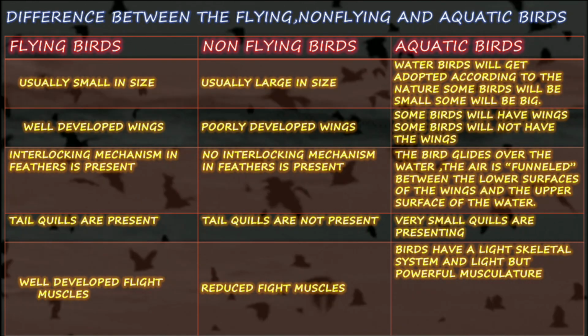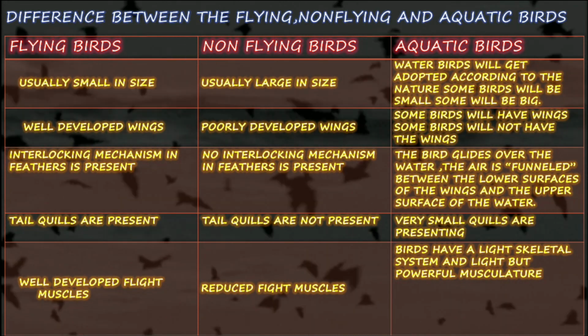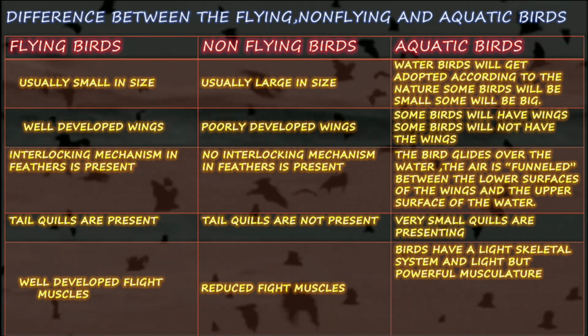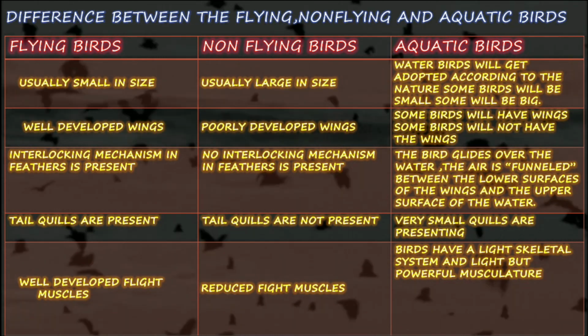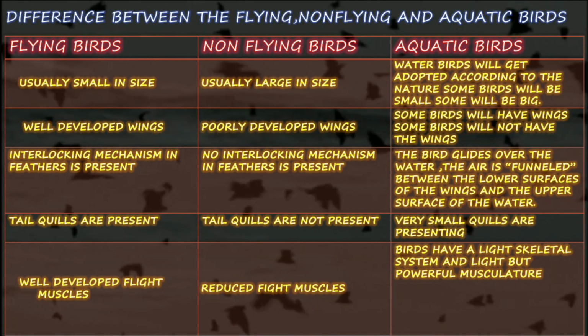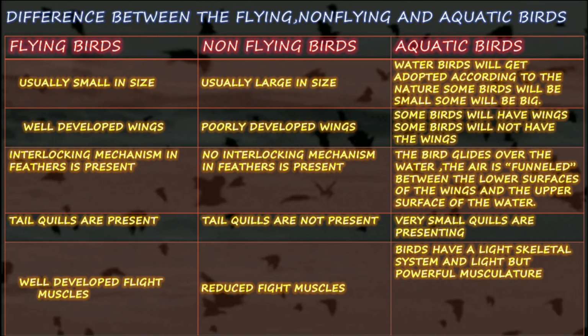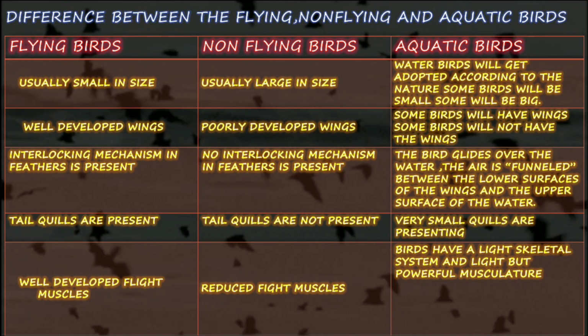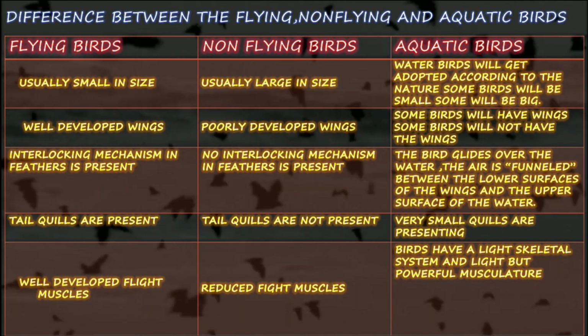Aquatic birds. Water birds will get adapted according to nature. Some birds will be small, some will be big. Some birds will have wings, some birds will not have wings. The birds glide over the water. The air is funneled between the lower surface of the wings and the upper surface of the water. Very small quills are present. Birds have a light skeleton system and light but powerful musculatory organs.